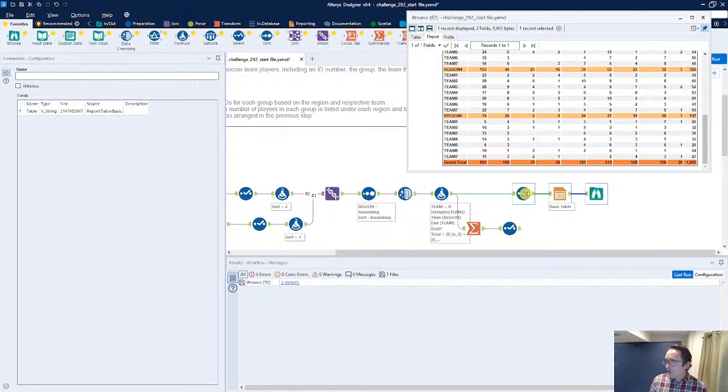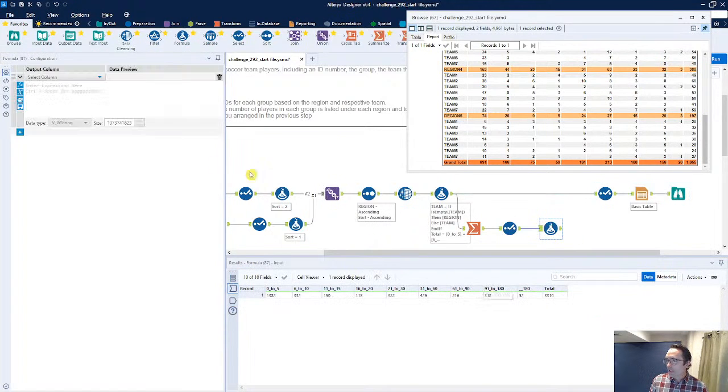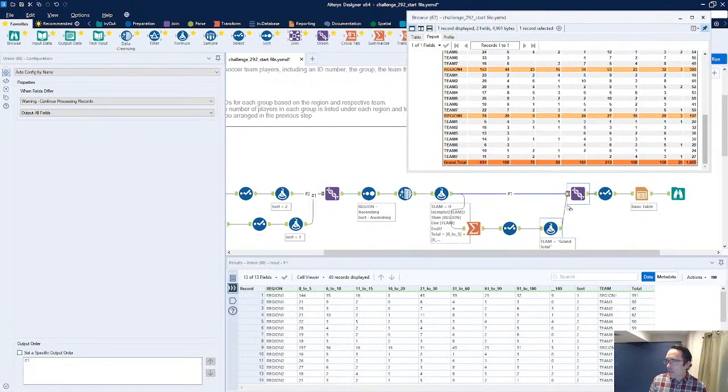Let me go ahead and scroll over just a little bit. Now let's go ahead and add a formula tool. And now you'll see where I'm going with this. I'm going to add a column called team. Let's leave that as a string value here, but we're going to then populate this with just that grand total. Now, what's nice about this is we're going to union all of our existing data along with all of our new data, auto-config by name.